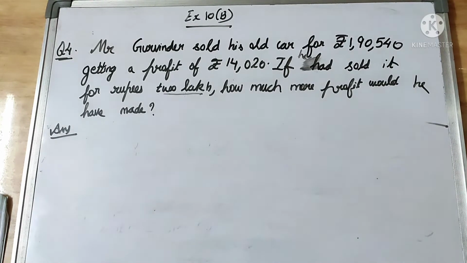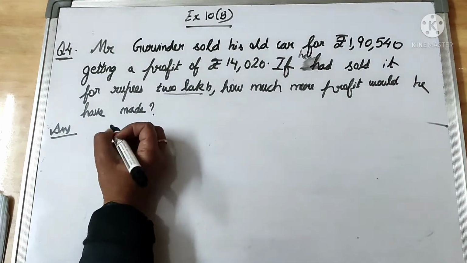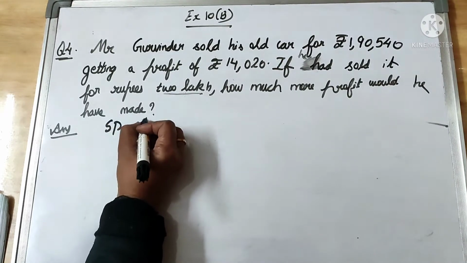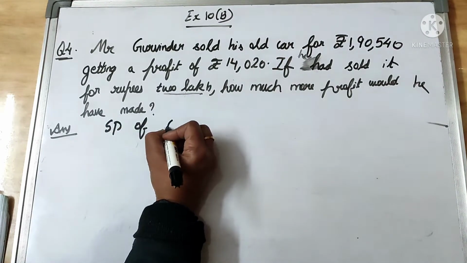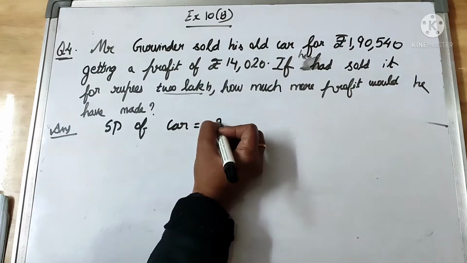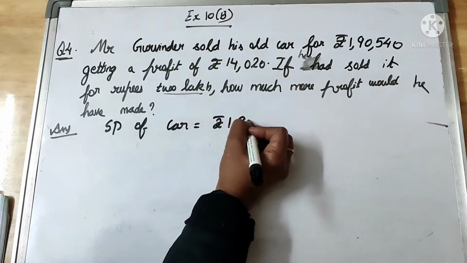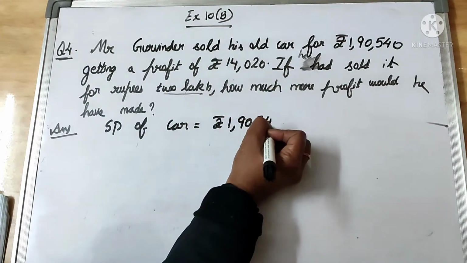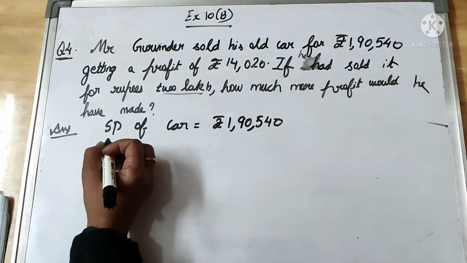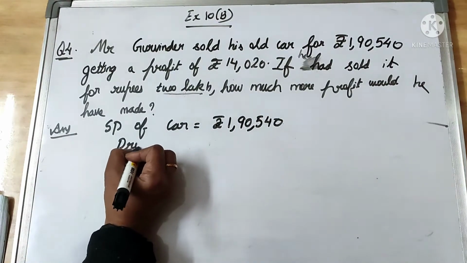That we have to find. Okay. So first we will write whatever amounts are given. SP, that means selling price of the car, is given as rupees 1,90,540.